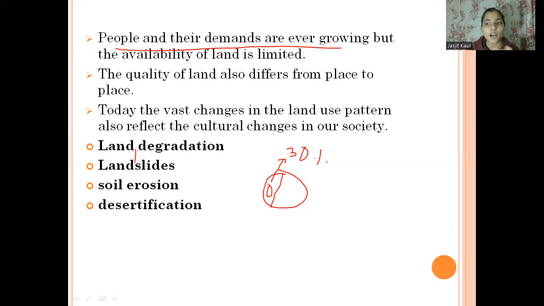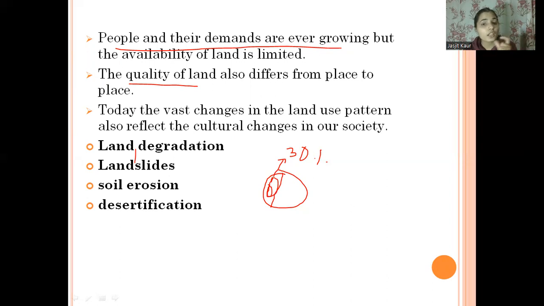As the demands of the people increase day by day, it is affecting the quality of the land. This land cannot handle so much pressure, because the demands of people are unlimited but we have very limited land. That is why the pressure over the land is increasing day by day, which is affecting the quality of the land.